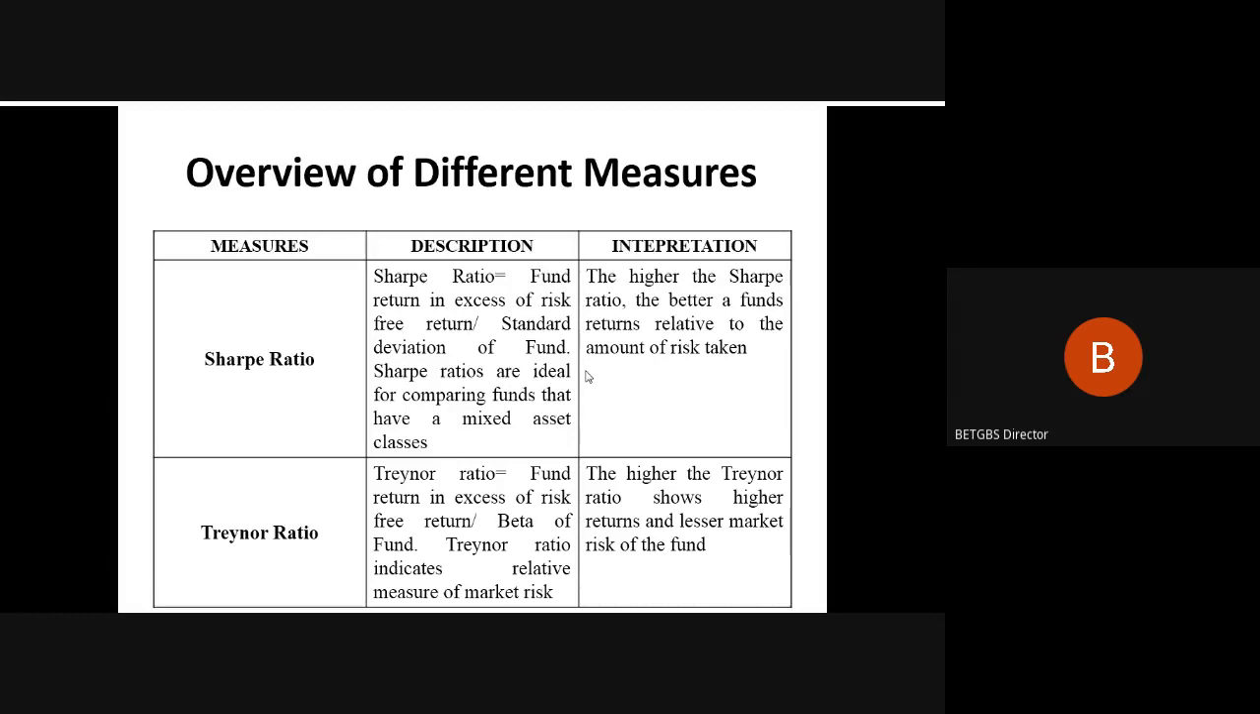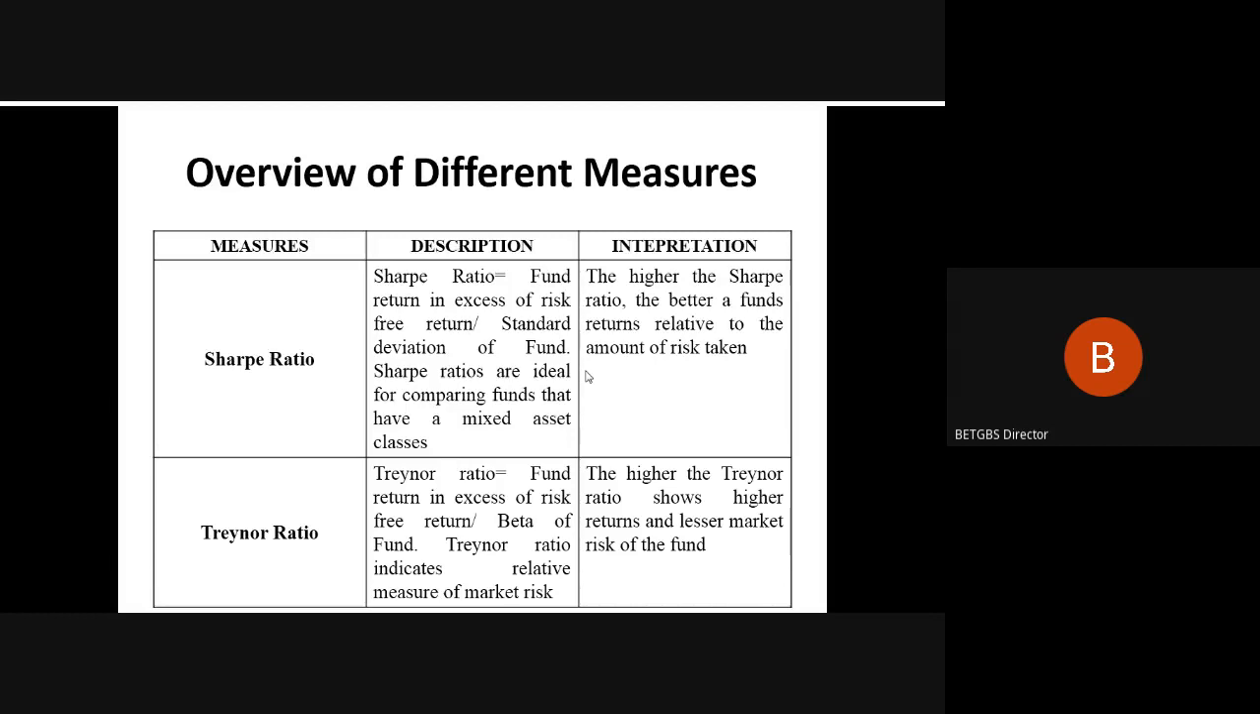And why do we need to consider it? Because when we have a portfolio or a mutual fund with mixed asset classes, then it becomes inevitable to consider the Sharpe ratio. And how do we interpret it? The higher the Sharpe ratio, the better a fund's return relative to the amount of risk taken, because we are considering the total risk, not only one part or one component of the risk.